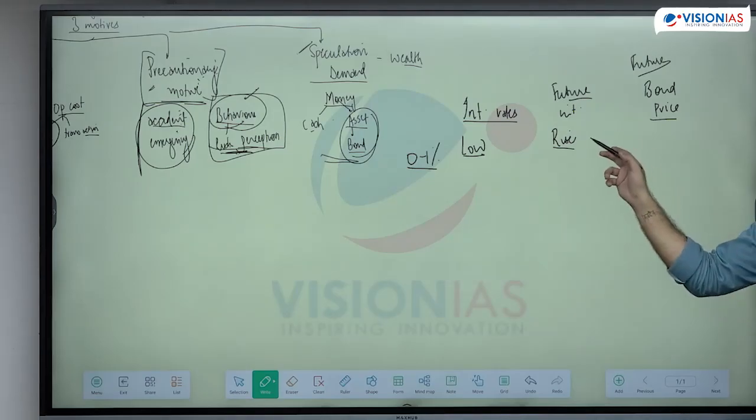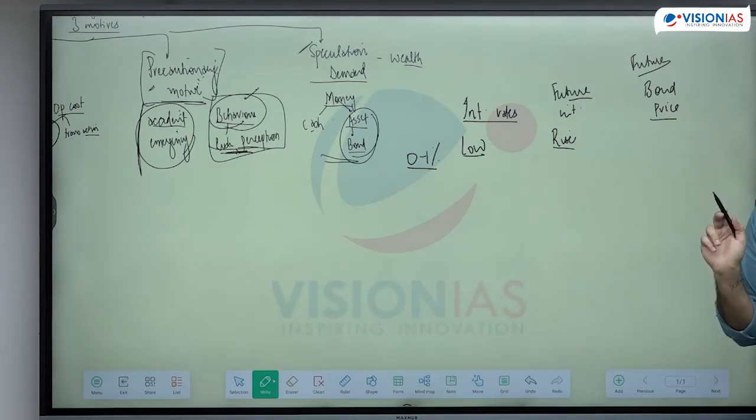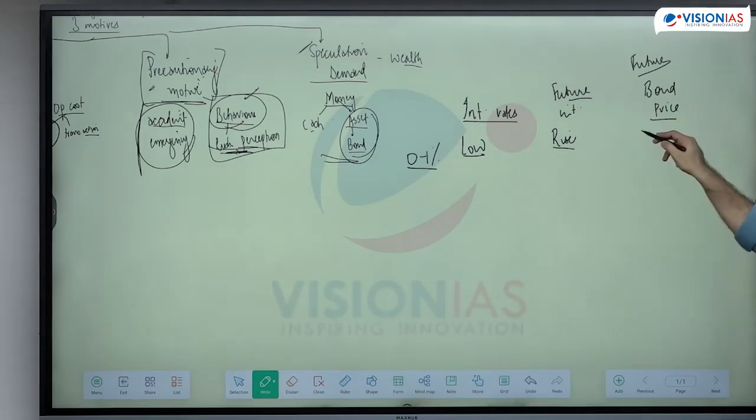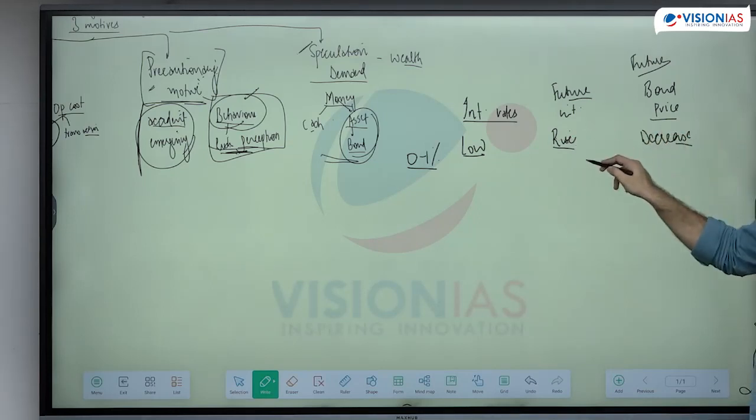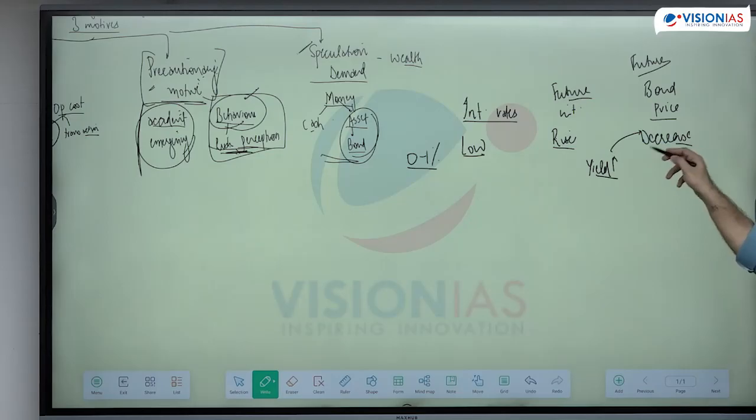If the interest rates are rising, what will happen to bond price? Not yield, I'm asking price. Rate increase हो रहा है तो yield increase होगा, yield increase होगा तो price क्या होगा? Will anyone invest in an asset whose future expectation is the price fall?